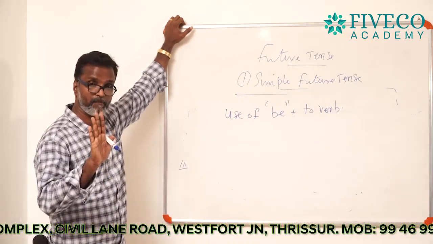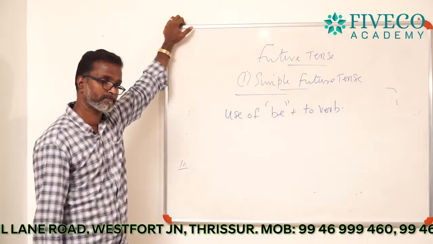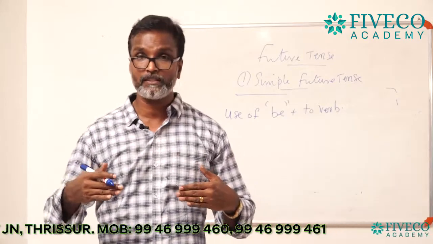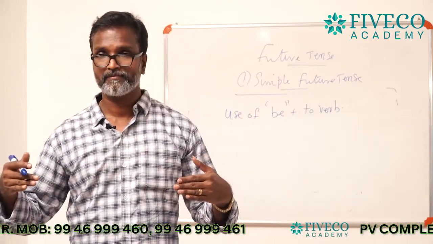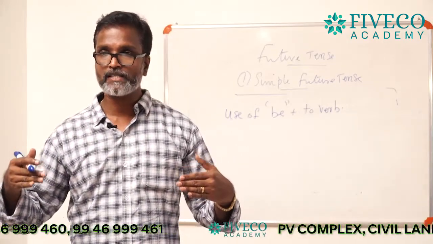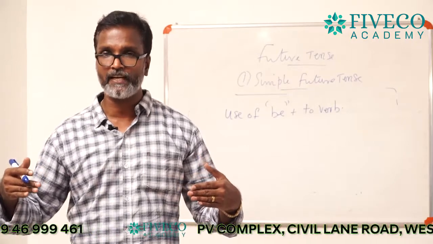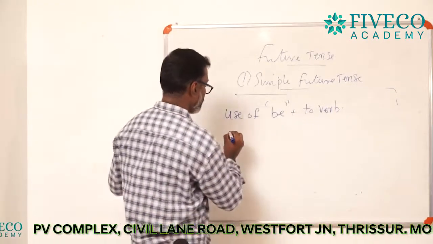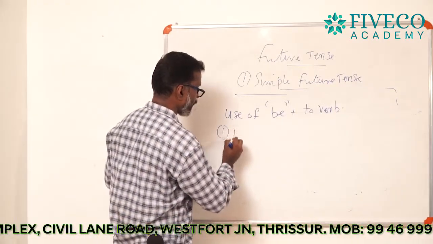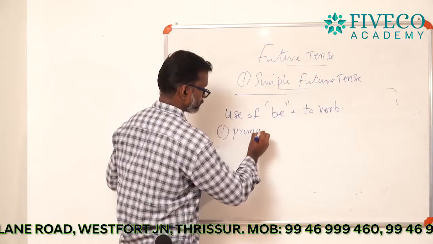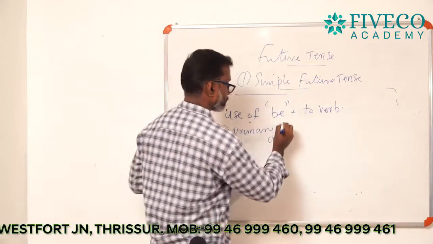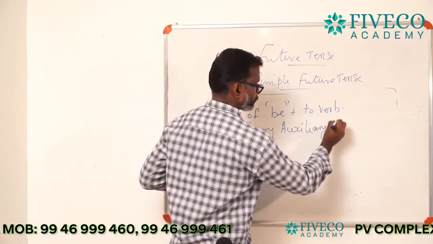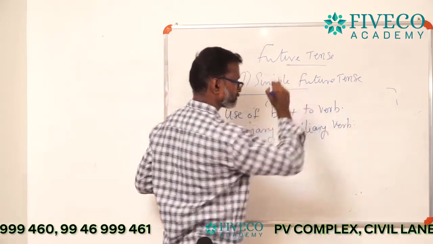I shall speak about the auxiliary verbs. The auxiliary verbs are classified into three divisions. The first division is called primary auxiliary verbs. You want to study all these things.